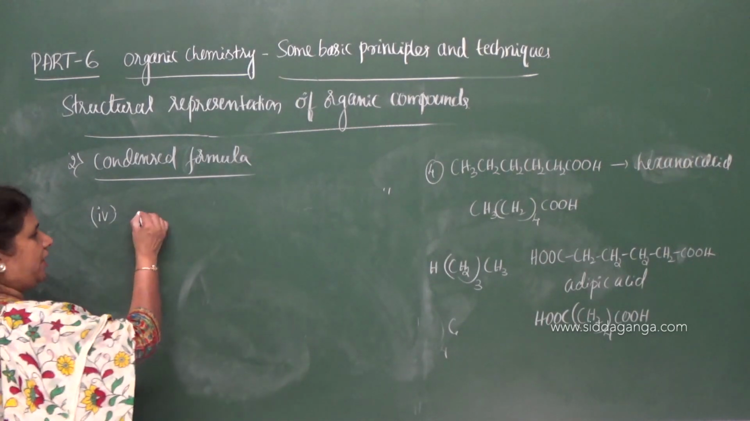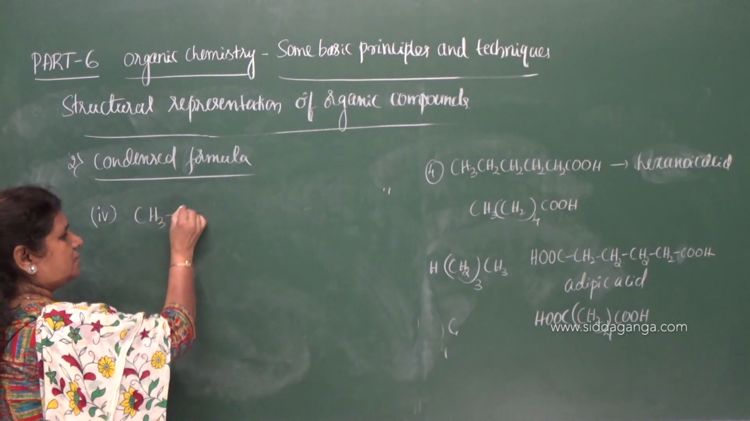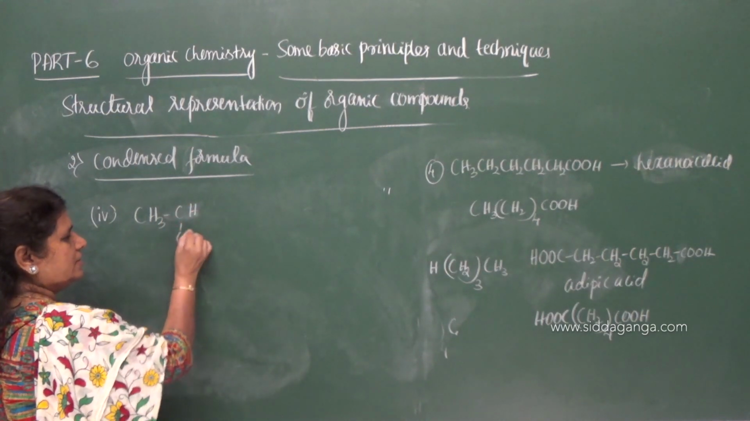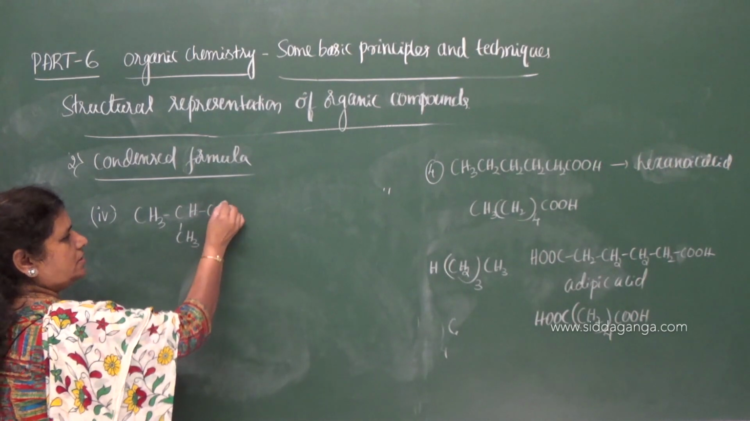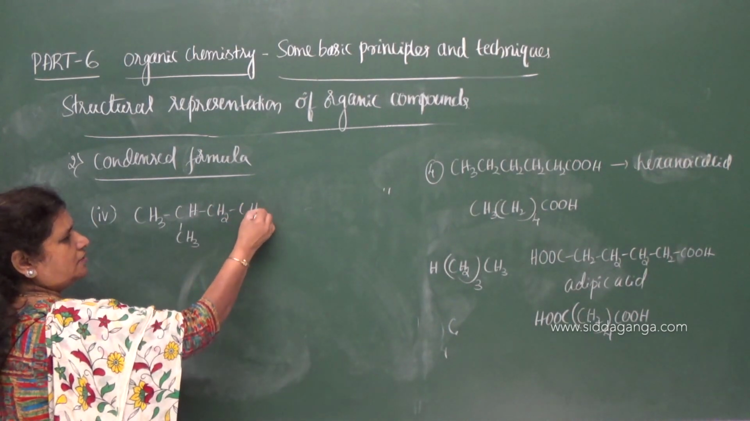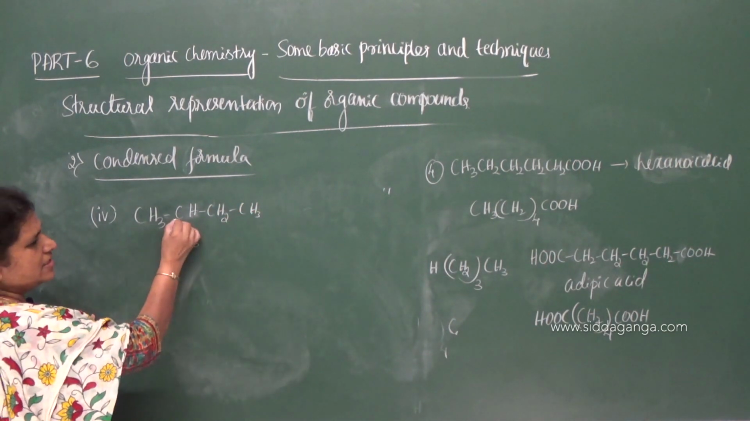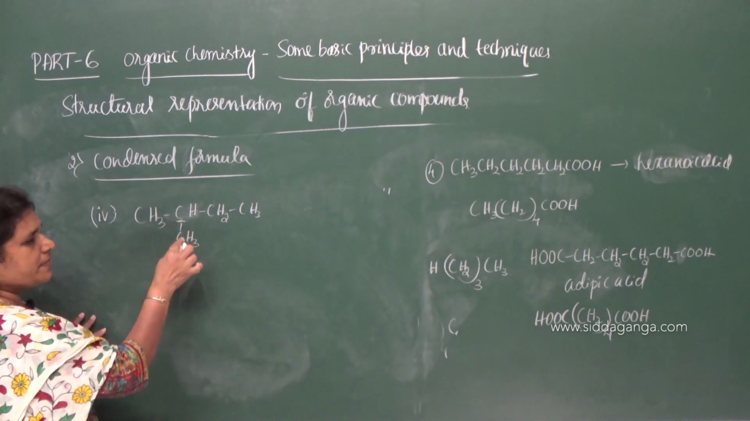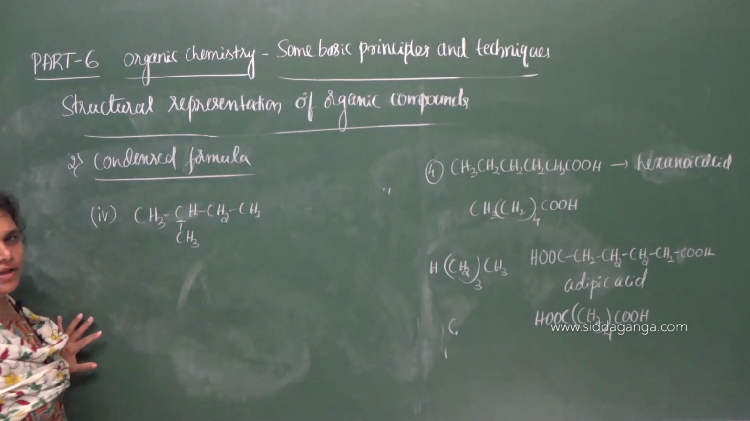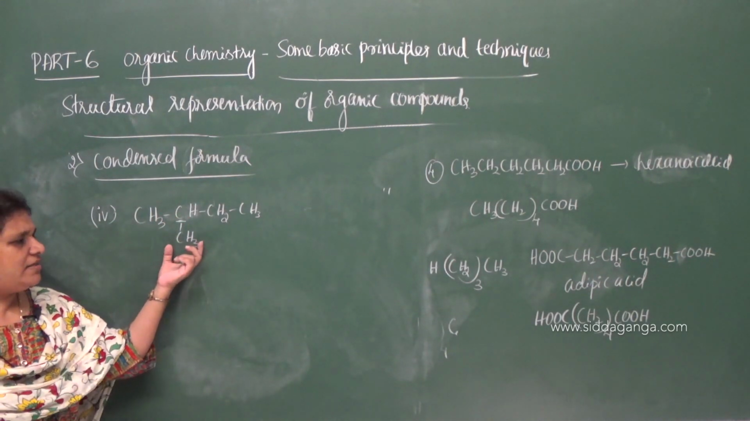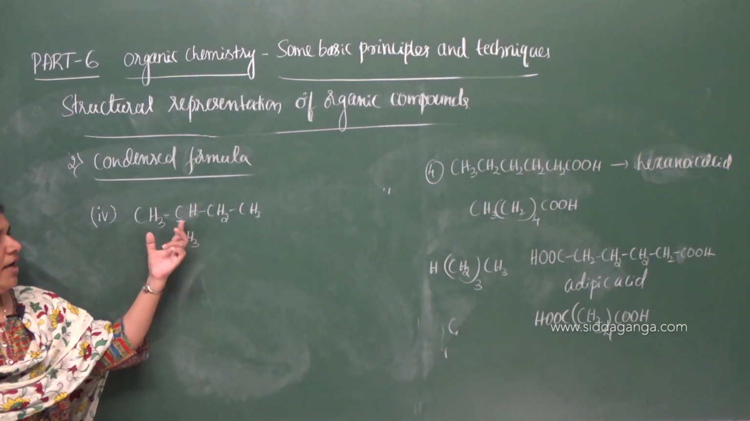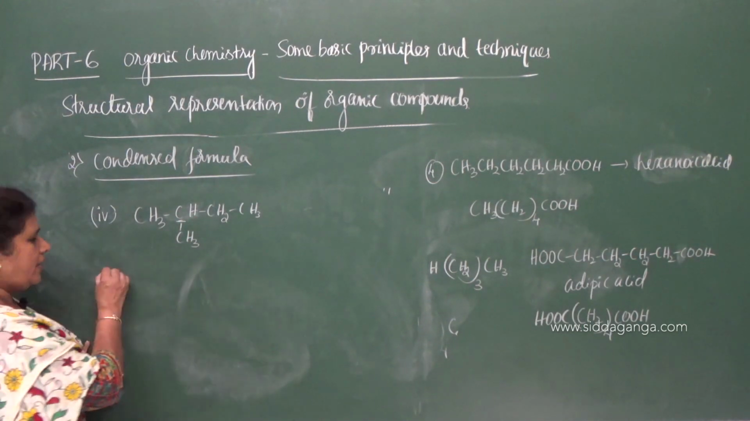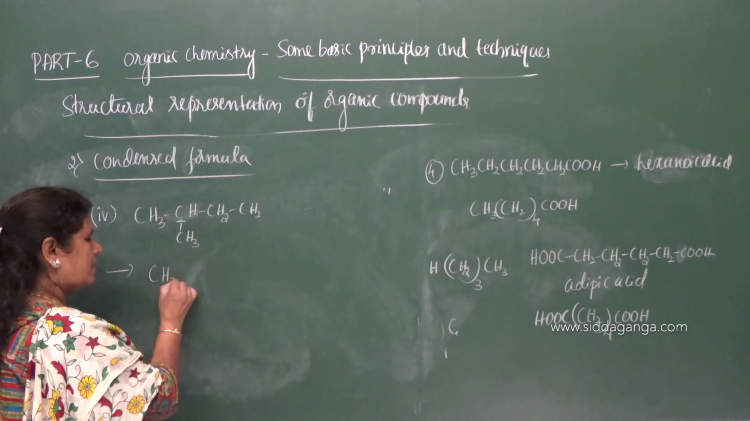So, for example, CH3, CH, CH3, CH2, CH3. Now, this is the second carbon where we have a methyl group. The methyl group is present as a side chain to this carbon. Now, you can represent this side chain next to this carbon using brackets. Then, how to write the condensed formula?